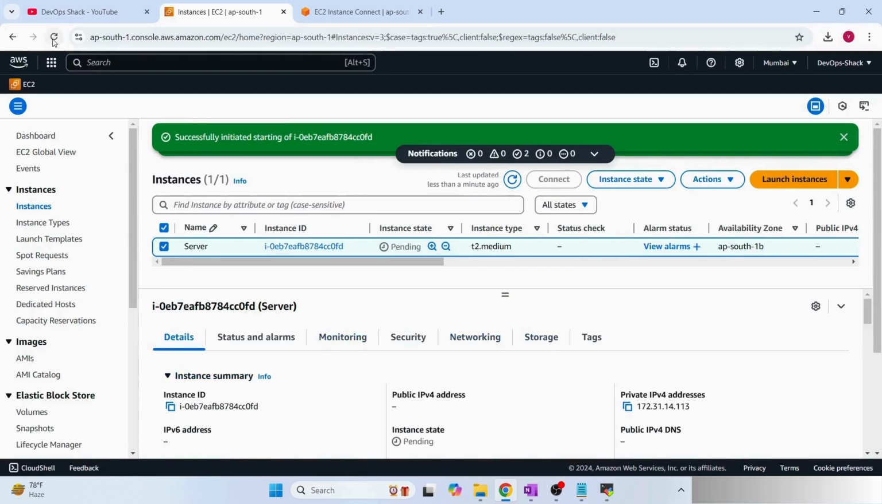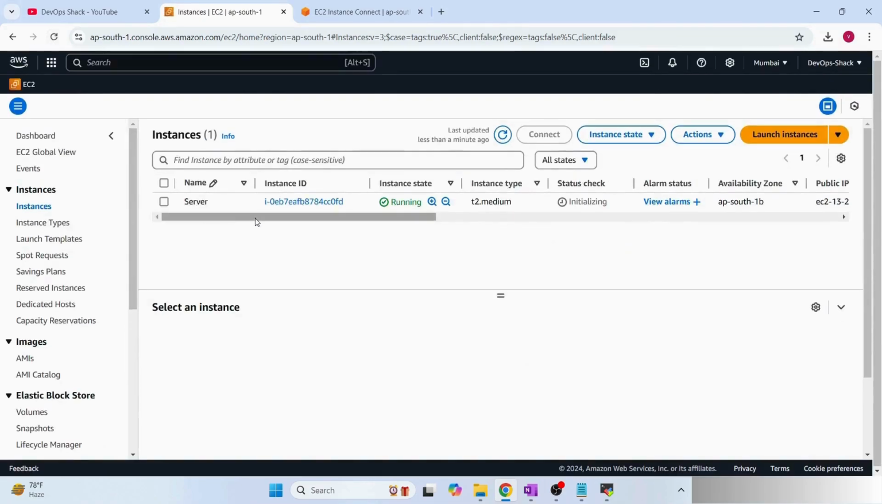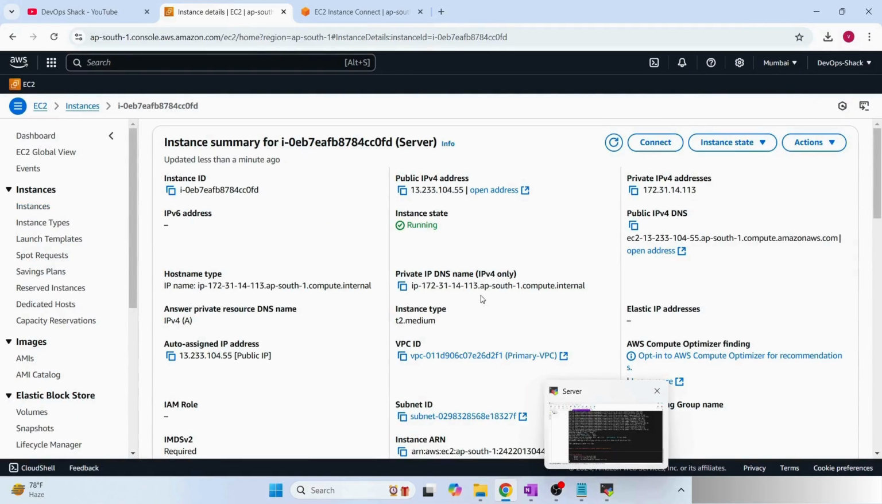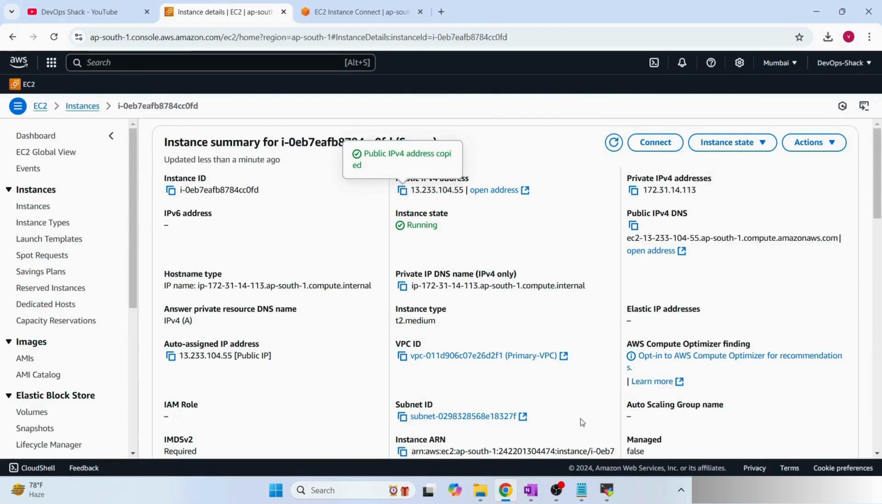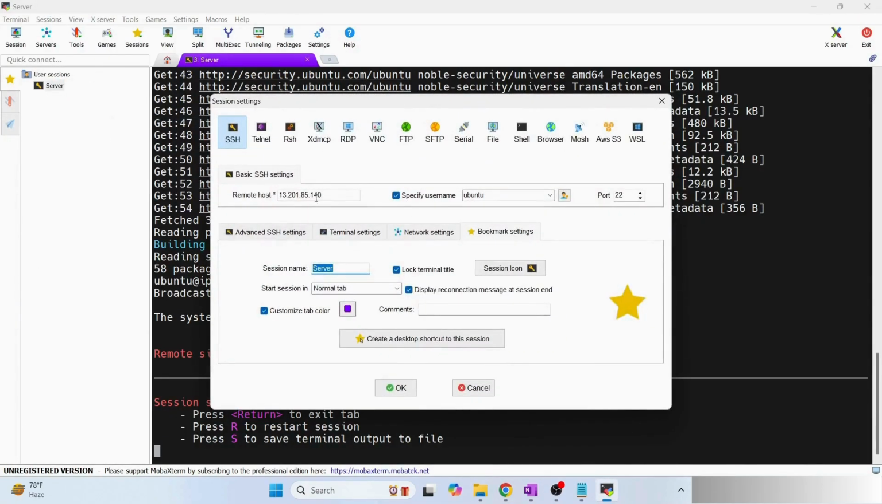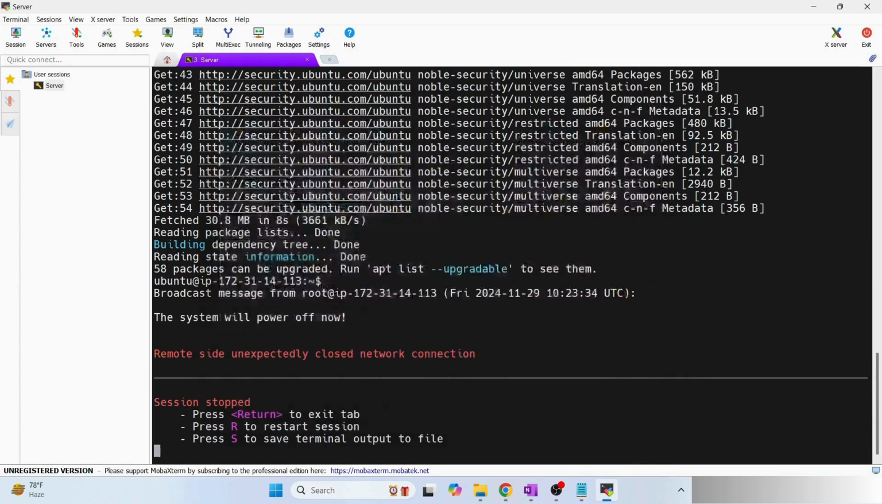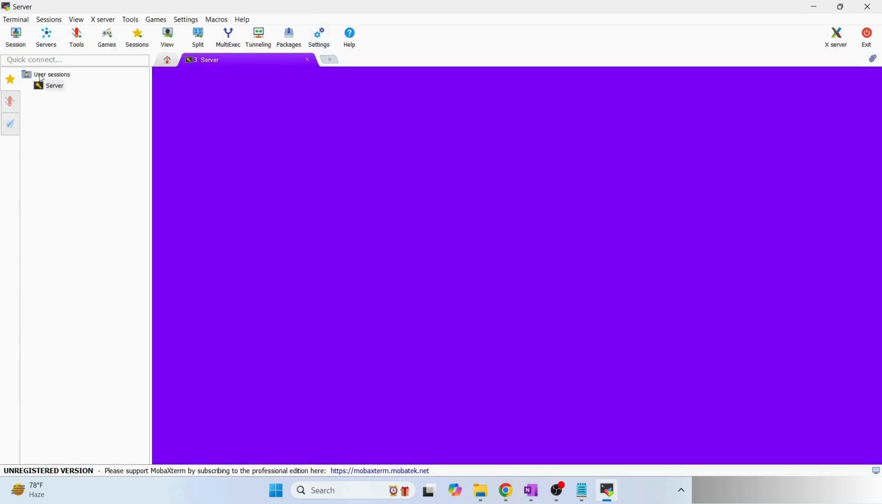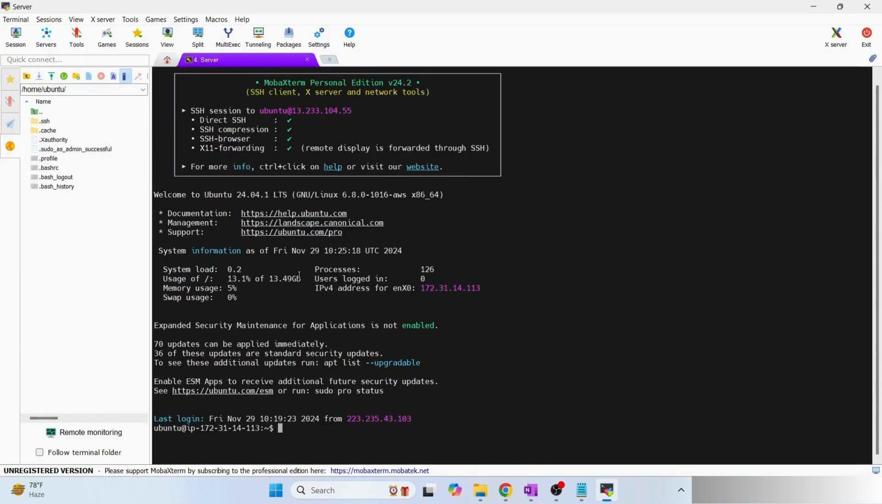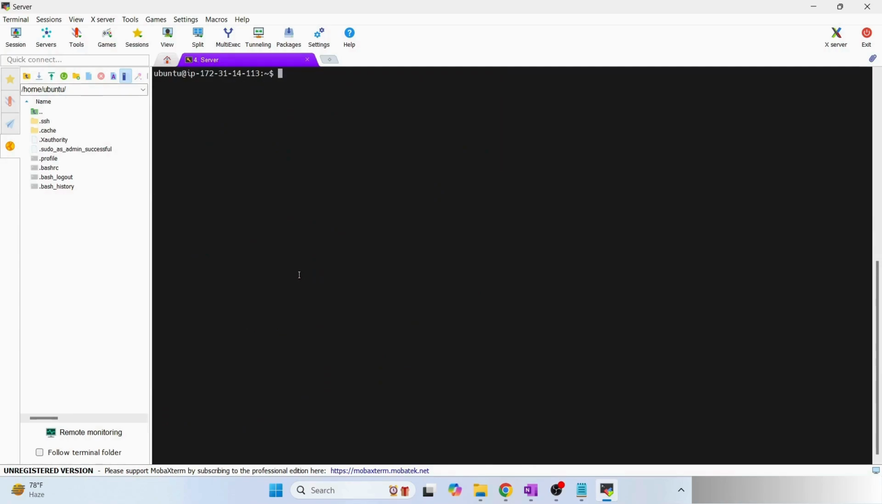Okay, and this will take a few minutes to completely come into running state. Yeah, it's in running state. Okay, and 104.5.5, I can rename this. The IP address has been changed now. Okay, I can put the new one, click on OK, and let's double click. Okay, so now the instance type has been changed.